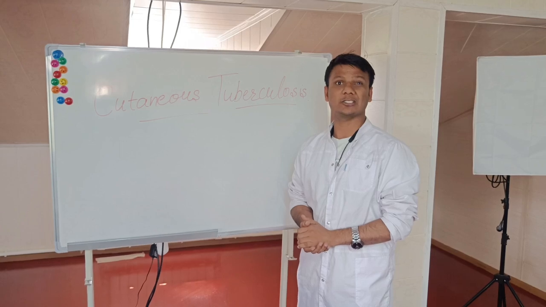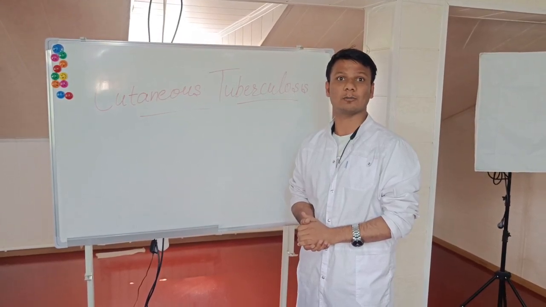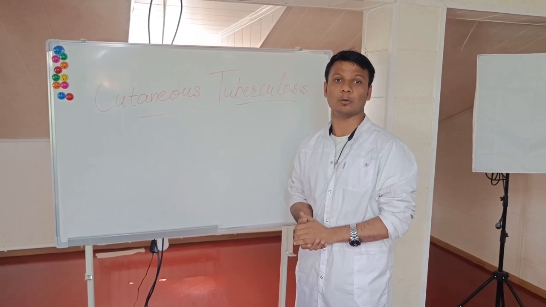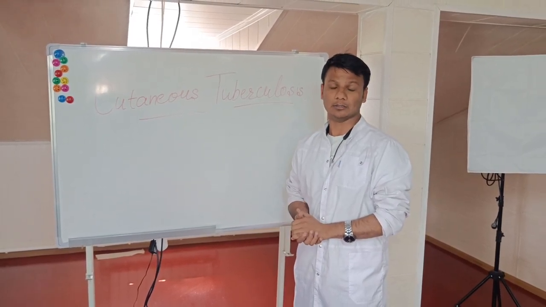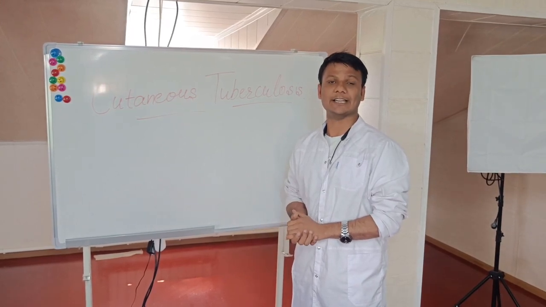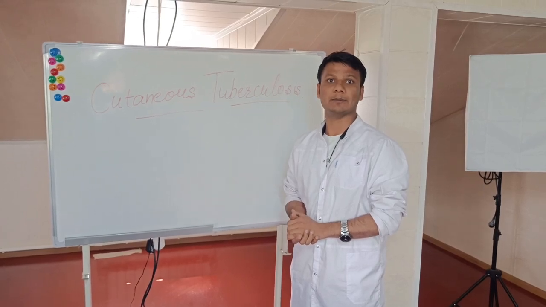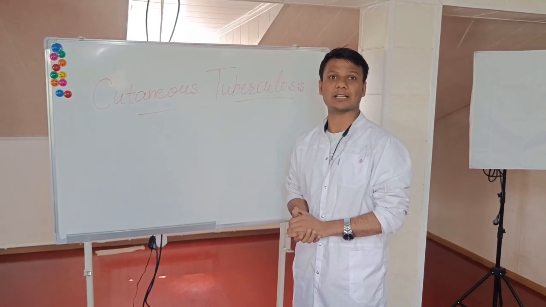In exogenous cutaneous tuberculosis, the source of infection comes from outside the body. Like any sputum laid down on the ground, they can contact any individual and cause TB. In this condition, the individual is naive, meaning the individual did not have any past history of TB.